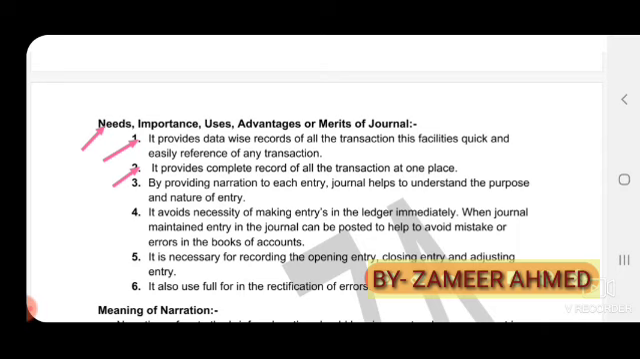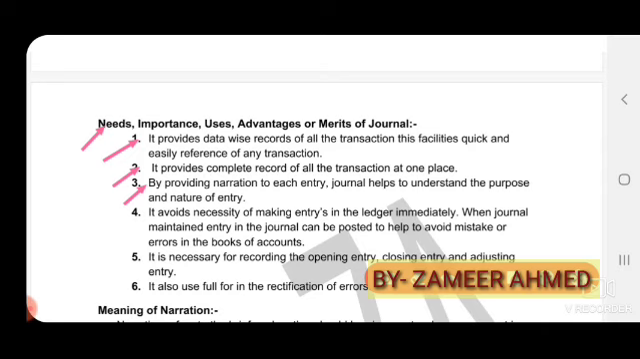That can be done easily with the help of a journal. Next, it provides complete records of all transactions at one place. In the journal, all types of transactions like purchase, sales, payments, receipts can be recorded. With the help of the journal, we can check all the transactions the business has made, and it provides all the records in one place.